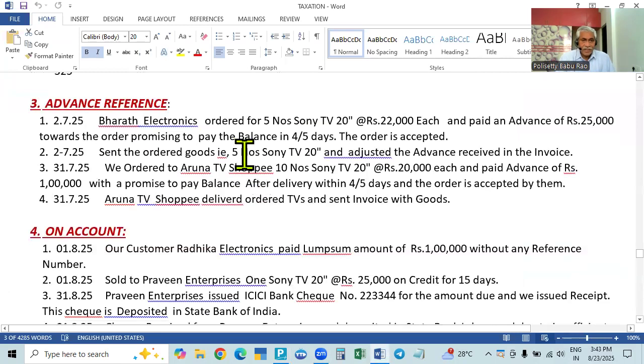So that's all. This is called against reference. Whatever amount is payable to creditors, when you are making the payment, what are the bills pending? Against the bills we will pay. And when you are receiving from the debtors, when they are paying the money to us, when you are entering the receipt entry, what are the different pending bills from that particular party? Against the bills we will adjust.